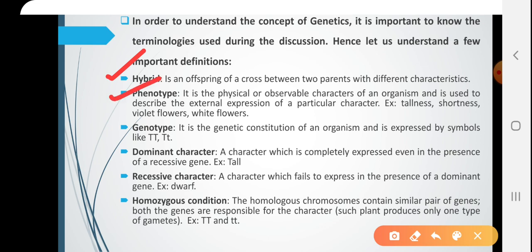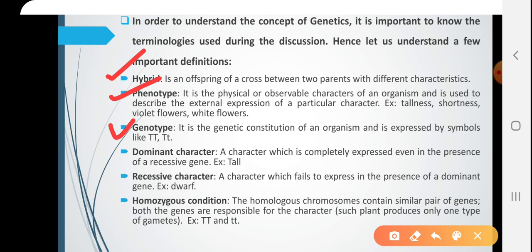Phenotype. It is the physical or observable characters of an offspring, and it is used to describe the external expression of a particular character. Example, tallness, dwarfness, color of the flowers, violet color, white color. So, these can be seen. So, these expressions of a particular character are called phenotype.